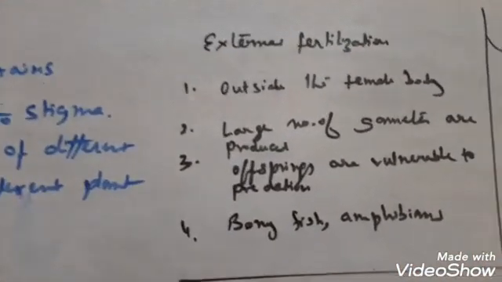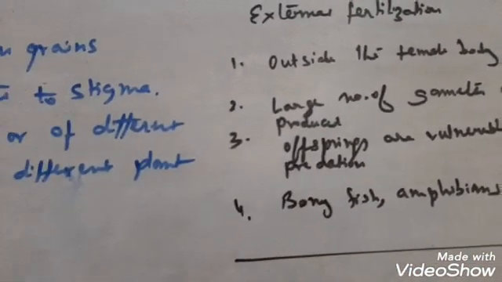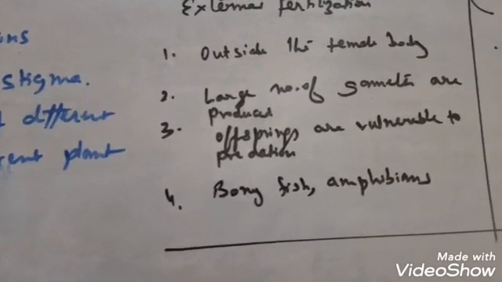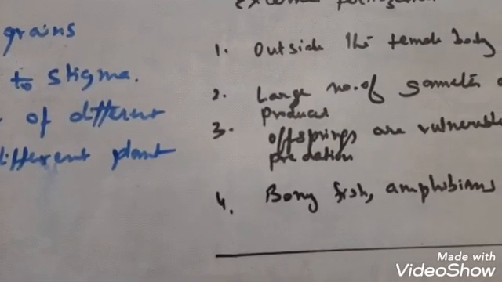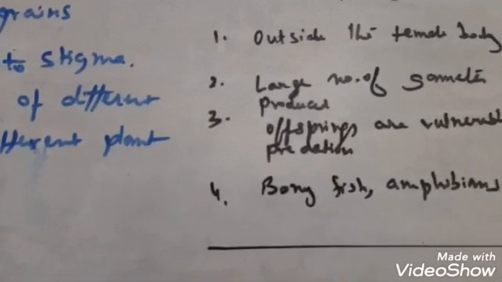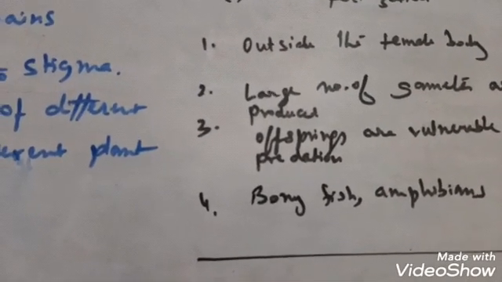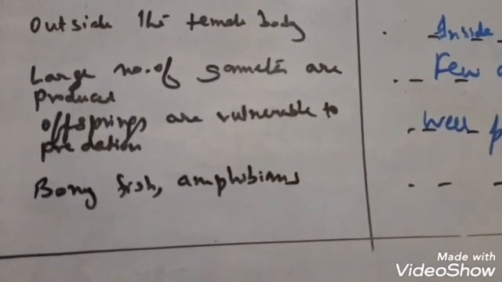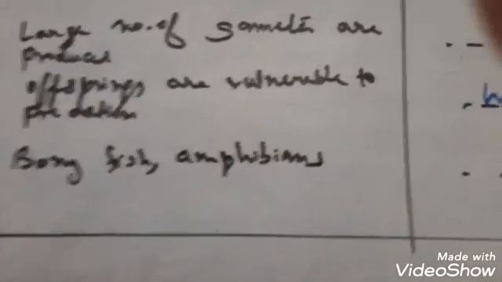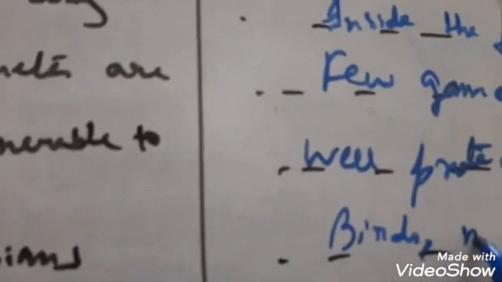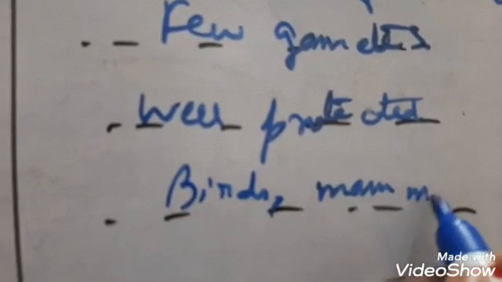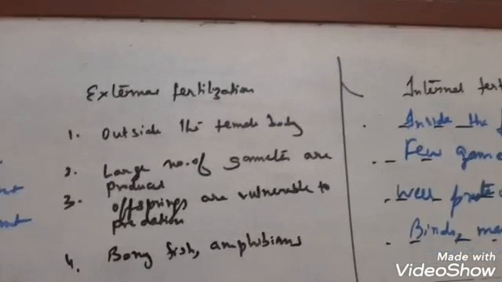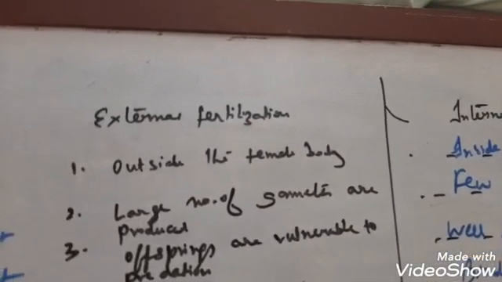Next come the examples. External fertilization is mostly seen in bony fishes, that is aquatic animals, and amphibians. Majority of algae also show external fertilization. In internal fertilization, examples are birds, mammals, and reptiles. So birds, mammals, and even reptiles show internal fertilization. So this was about the fertilization process.